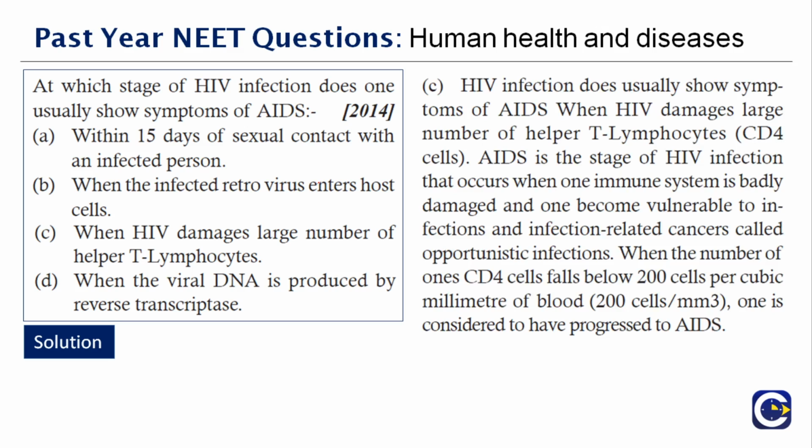AIDS is a stage of HIV infection that occurs when one's immune system is badly damaged and one becomes vulnerable to infections and infection-related cancer, which are called opportunistic infections. Why is it termed an opportunistic infection? If you see, the person's immune system is totally suppressed. So it becomes an opportunity for the other infections that are residing in the ecosystem to gain entry into the host very easily. That is why they call that an opportunistic infection. Therefore, the right answer is option C.